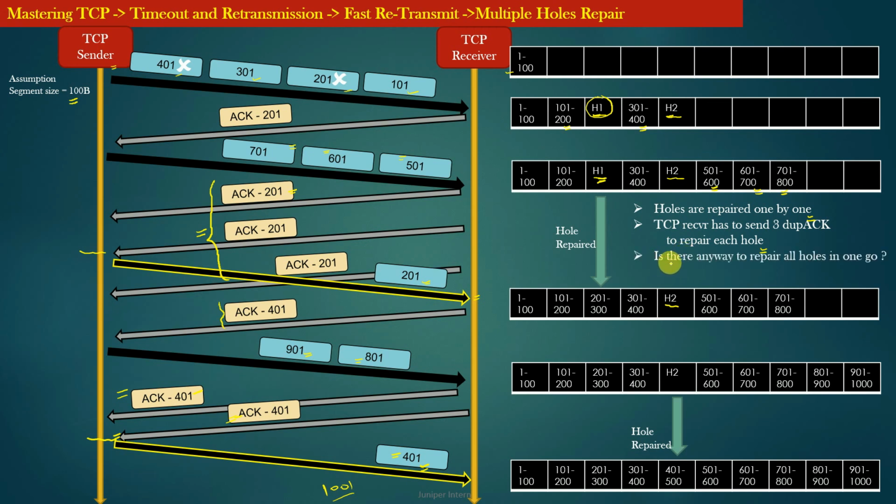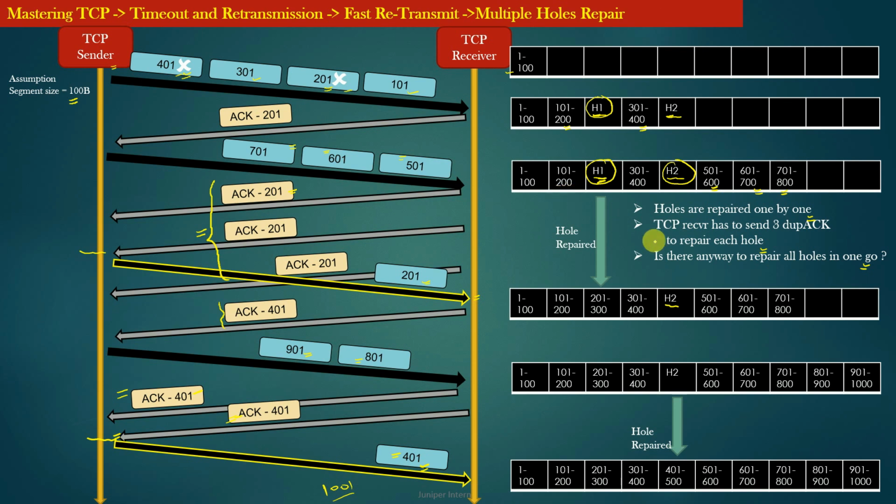So the question is, is there any way to repair all holes in one go? In this example we have taken 2 holes in the receiving buffer of the TCP receiver. These 2 holes were created because initially 2 data segments were lost in the network. There could be more than 2 holes present in the receiving buffer of TCP.